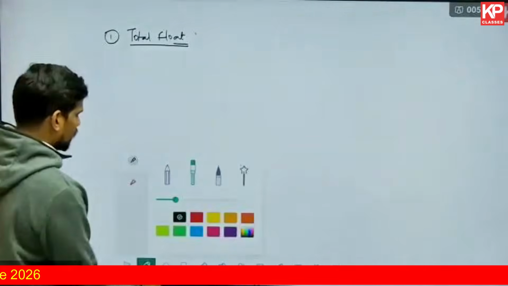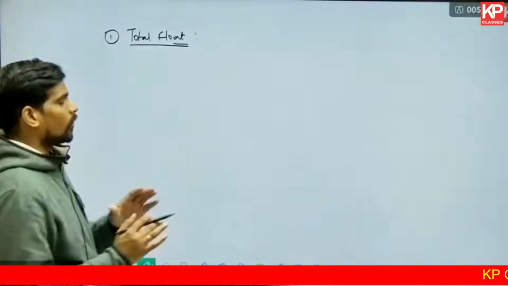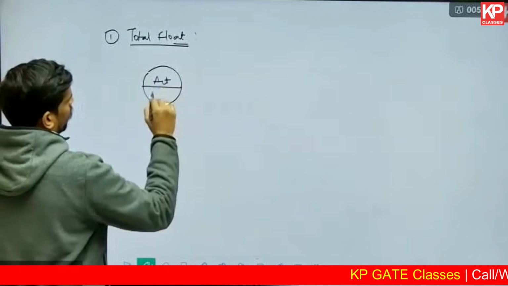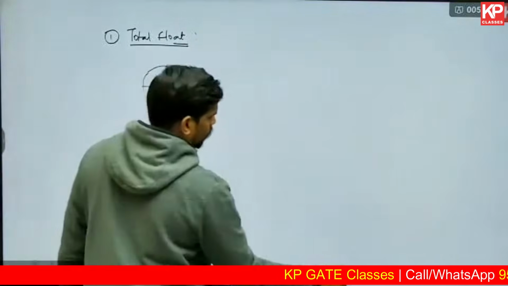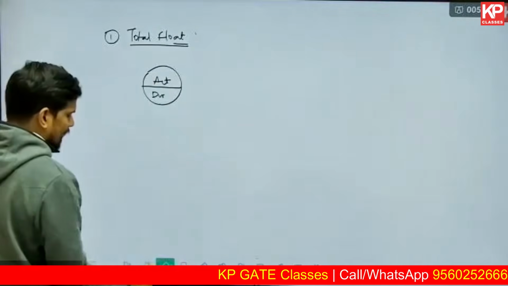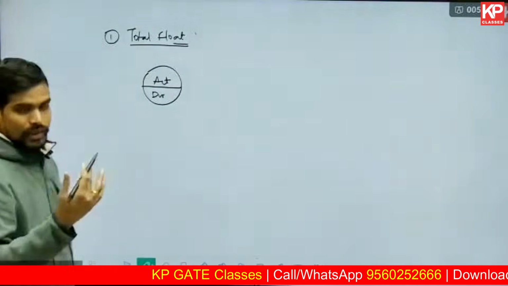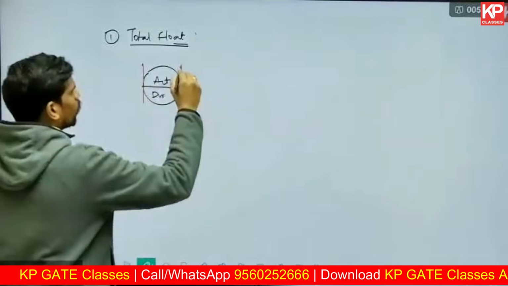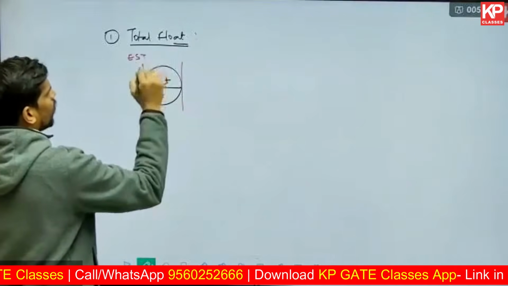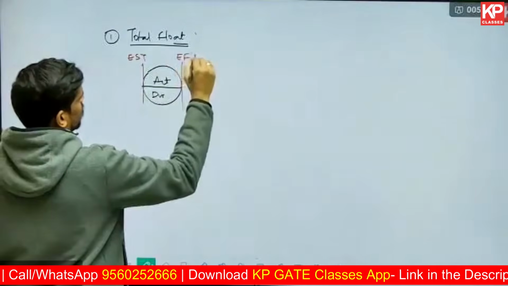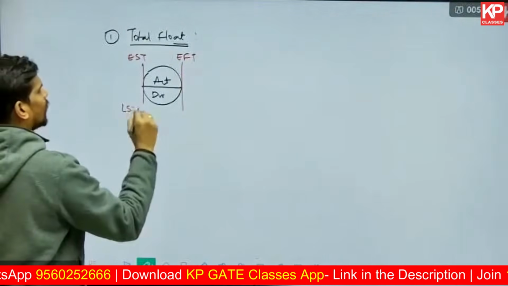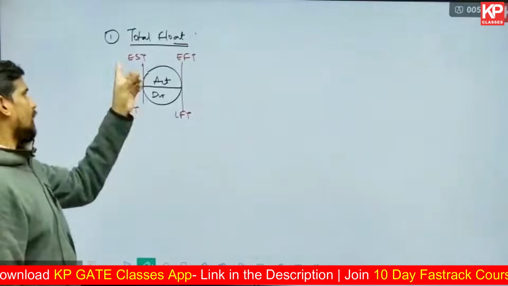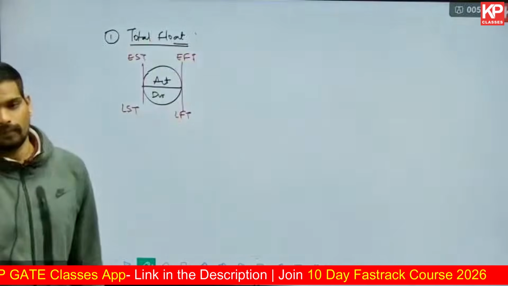I was telling you about the float calculations. Listen carefully. The total float is always calculated this way. If you're having an activity with a known duration, I'm writing duration as DUR in short. Each activity will have four values. In forward and backward pass calculation, you calculate four values for each activity. And those four values are early start time, early finish time, late start time, and late finish time of the activity.